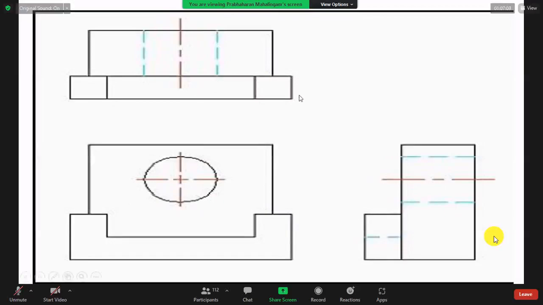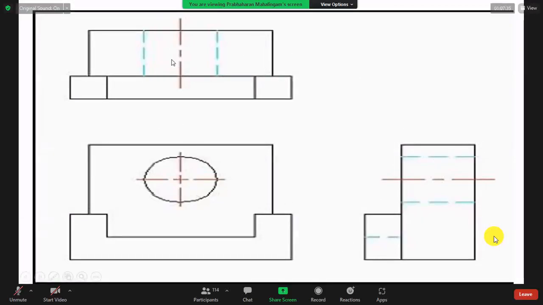But in the practical exam, we will give you three orthographic views and ask you to draw the isometric view in a practical. We will give you 5 minutes, very simple. That has only 5 marks. The final exam should have 100 marks. We will give you 2 hours. You want to draw this.